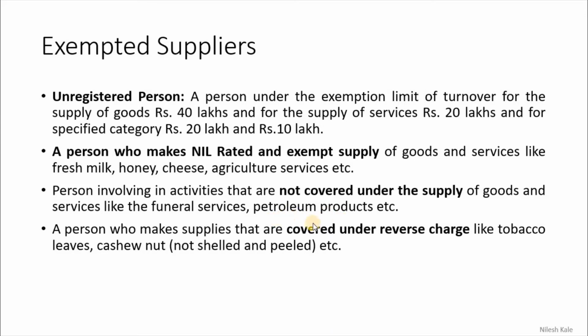Now what are these 5 products? We have already discussed them in the previous videos. A person who makes supplies that are covered under the reverse charge, like tobacco leaves and cashew nut, not shelled and peeled, that is the raw cashew nut. I repeat, the supplies which are covered under the reverse charge are also exempted supplies, and the person who makes such supplies will be an exempted supplier.